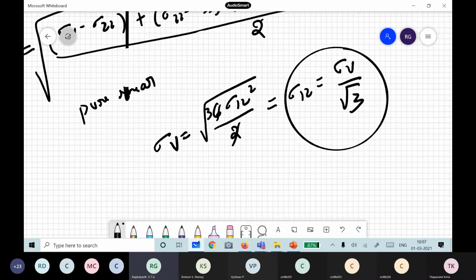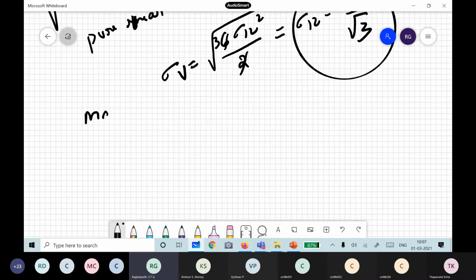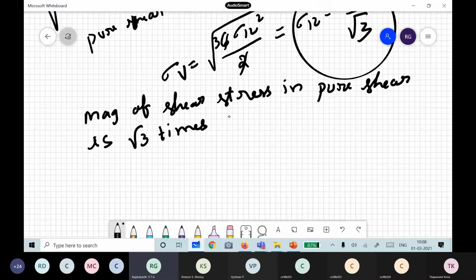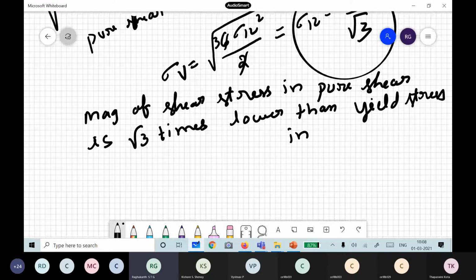So it says that the magnitude of shear stress, we also write like this. Whenever you are having a pure shear, that is only one component, that is sigma 12, or you can take sigma 13 or sigma 23 also, you will get the same root 3 business only. It is root 3 times lower than the yield stress in tension. So this is how we calculate.